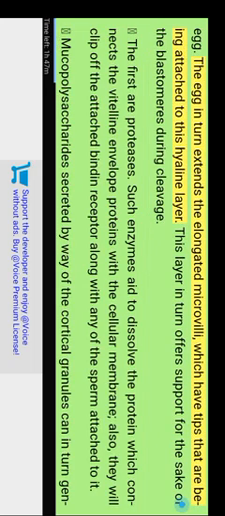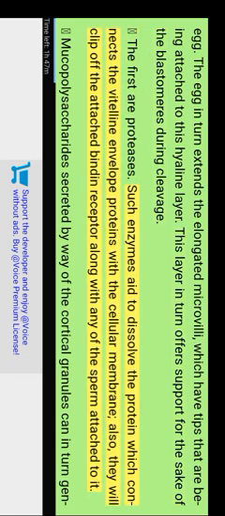The egg in turn extends elongated microvilli, which have tips that are attached to this hyaline layer. This layer in turn offers support for the blastomeres during cleavage. The first are proteases. Such enzymes help dissolve the protein which connects the vitelline envelope proteins with the cellular membrane. Also, they clip off the attached sperm receptor along with any sperm attached to it.